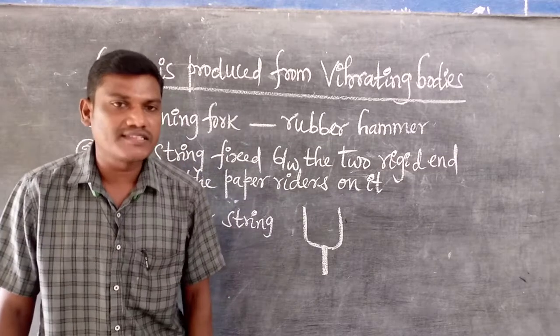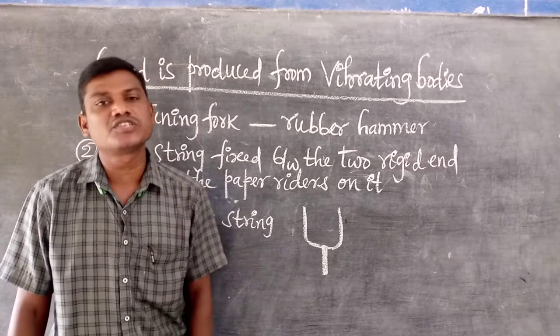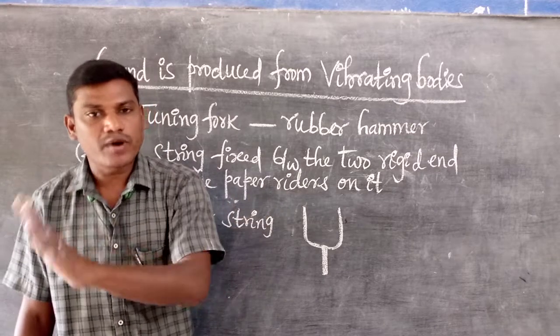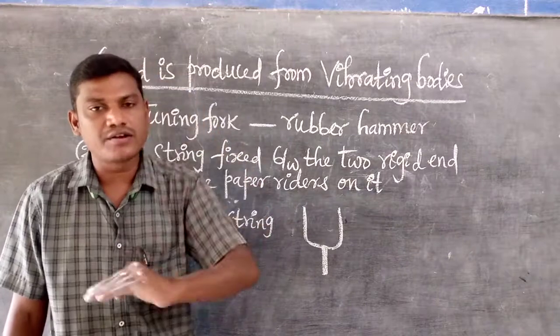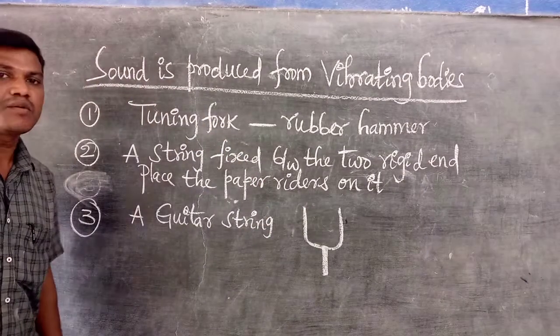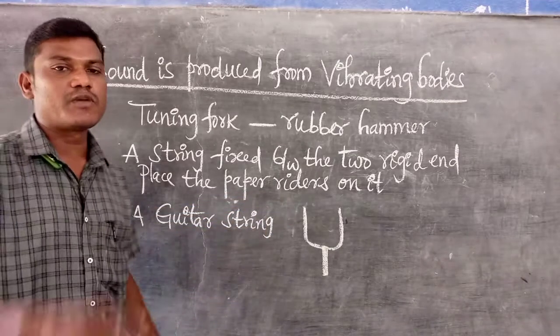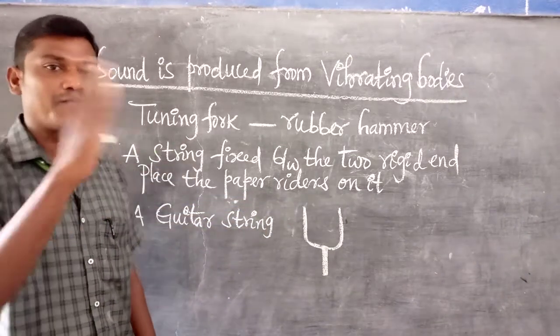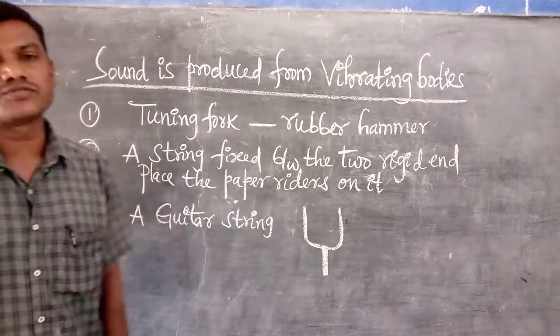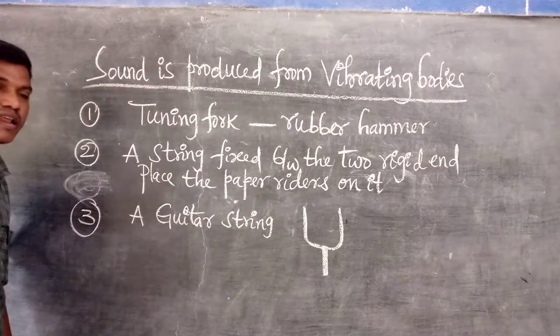Vibratory motion is also when the body vibrates forward and backward or up and down from its starting main position. That's why the tuning fork goes into vibratory or oscillatory motion and produces the sound. That sound reaches us when we bring it near to our ear.